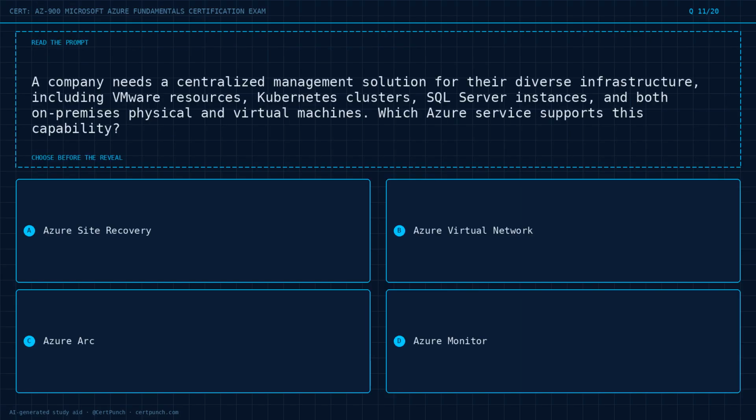Question 11 of 20. A company needs a centralized management solution for their diverse infrastructure, including VMware resources, Kubernetes clusters, SQL Server instances, and both on-premises physical and virtual machines. Which Azure service supports this capability? Option A, Azure Site Recovery. Option B, Azure Virtual Network. Option C, Azure Arc. Option D, Azure Monitor.